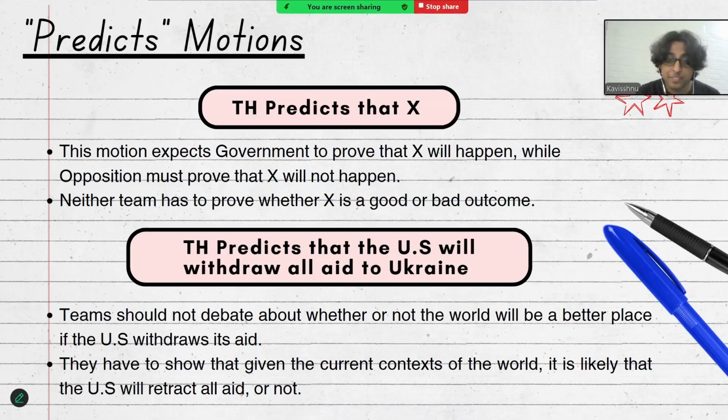In the motion, this house predicts that the US will withdraw all aid to Ukraine, teams should not debate about whether or not the world will be a better place if the US withdraws its aid. They just have to show that given the current context of the world and the incentives of the actors and stakeholders relevant to the debate, government has to prove that it is more likely than not that the US will retract all aid, while opposition has to prove that it is more likely than not that the US will not retract and withdraw all aid that it is currently giving to Ukraine.